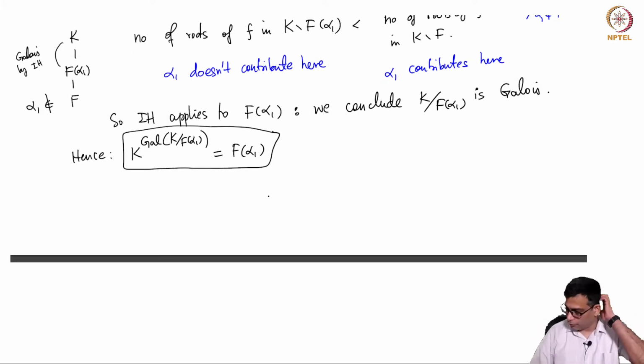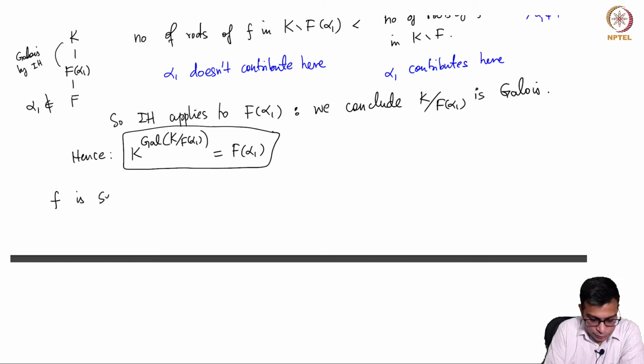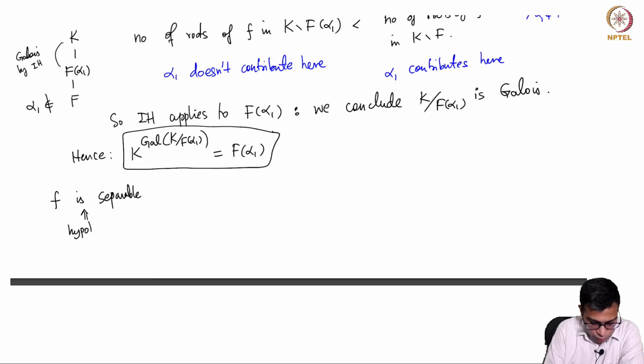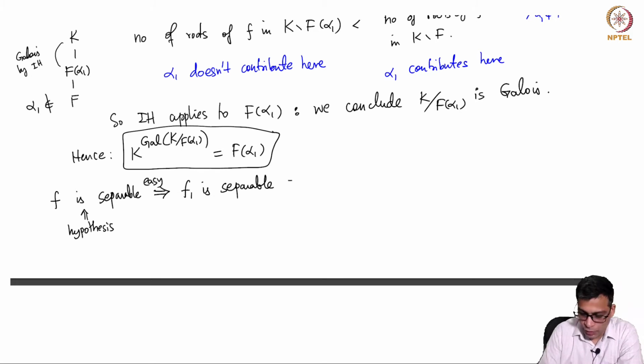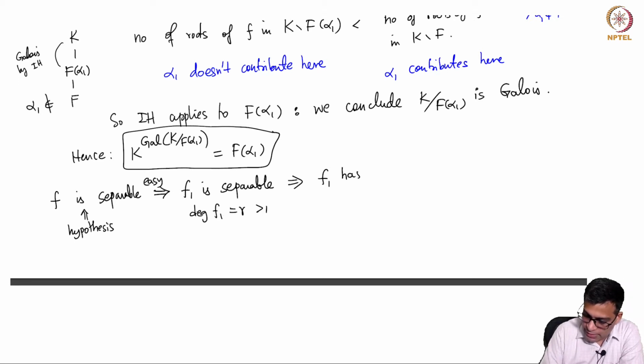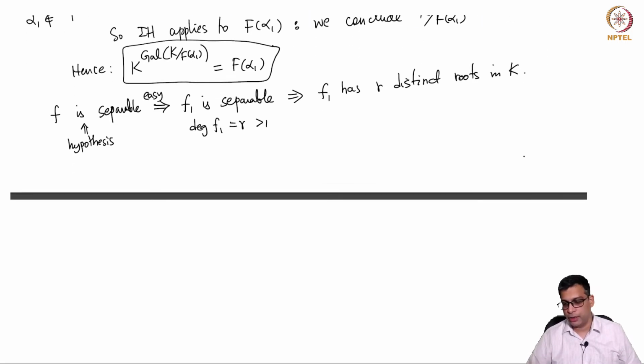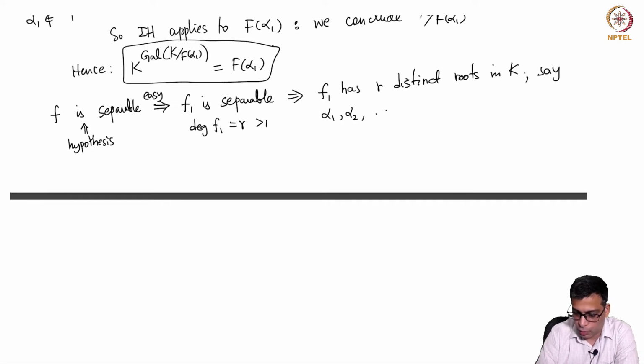So now what we do know is f is separable. This is the hypothesis. This of course implies that f1 is separable. This is just the definition: if you have a separable polynomial, all its factors are separable. And degree f1 is of course r. So f1 has r distinct roots in K, because f1 splits completely, all its roots are in K. Because it is separable, there are r of them, say alpha 1, alpha 2 up to alpha r.